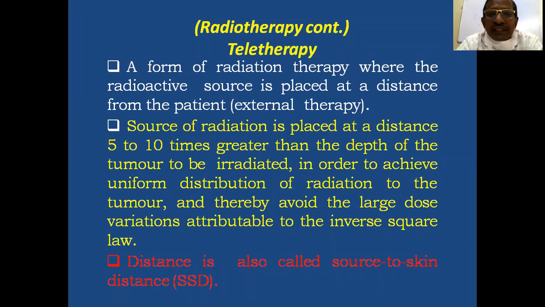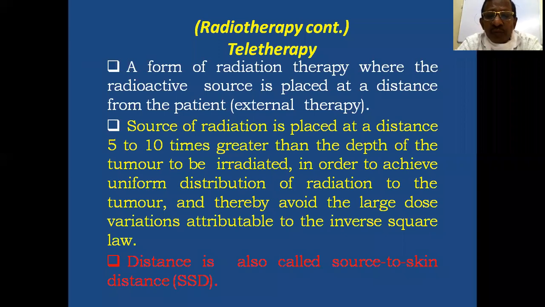The source of radiation is placed at a distance about 5 to 10 times greater than the depth of the tumor to be irradiated, usually about 100 centimeters from the patient. The main aim of teletherapy is to achieve uniform distribution of radiation to the tumor, so that it avoids the large dose variations attributable to the inverse square law.